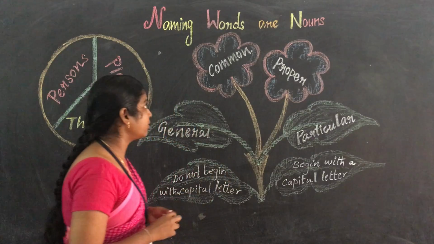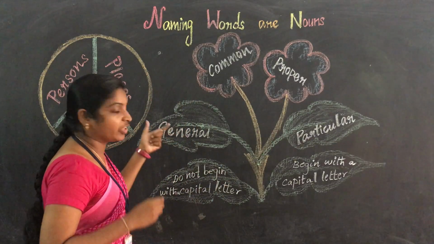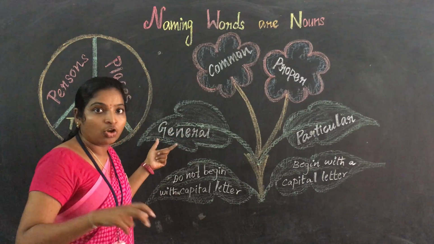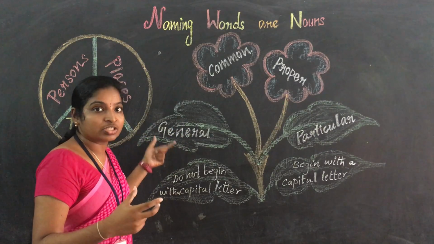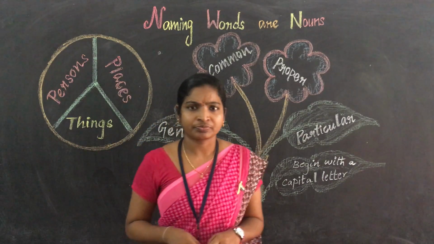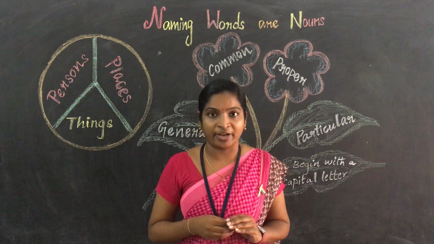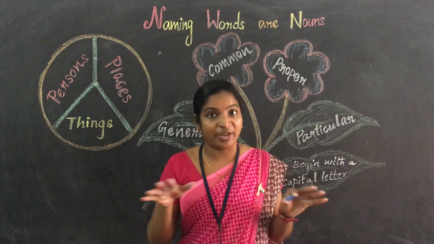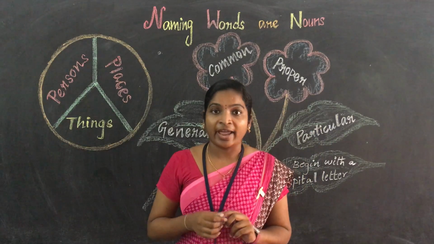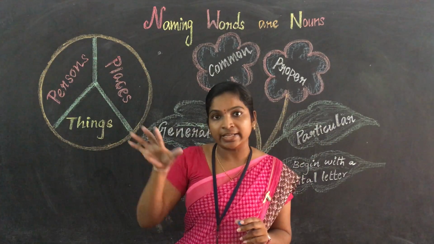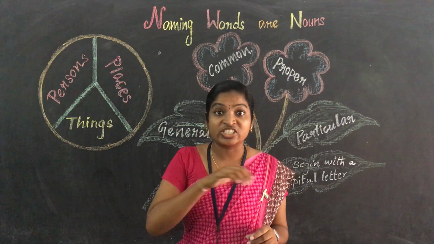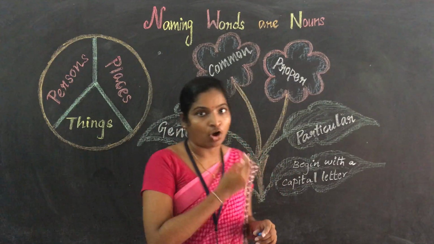You just see here, common noun. If we talk about things generally or commonly, we can use a common noun. For example, if you take school, there are many schools around us. In our surroundings there are many schools. Commonly we mention them as schools. Girls also, commonly we are saying girls, boys, students, like that we are saying generally. That is the common noun.